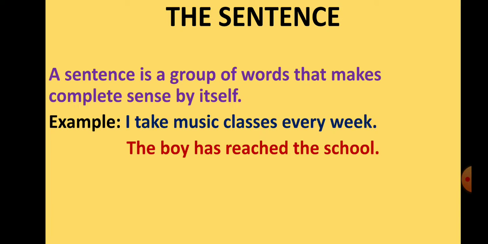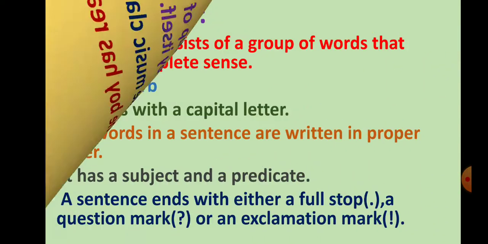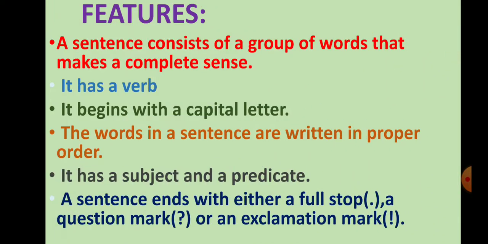Example: I take music classes every week. The boy has reached the school. Now, a few features of a sentence. A sentence always consists of a group of words that makes complete sense. It has a verb.